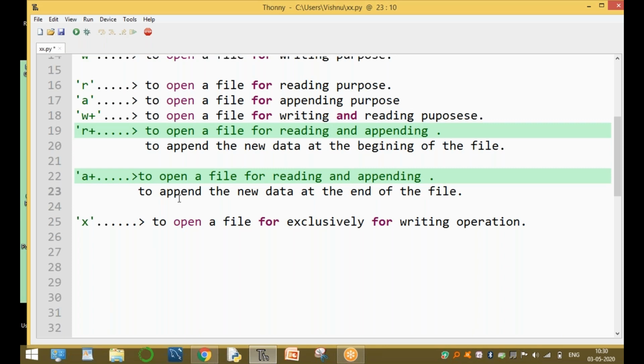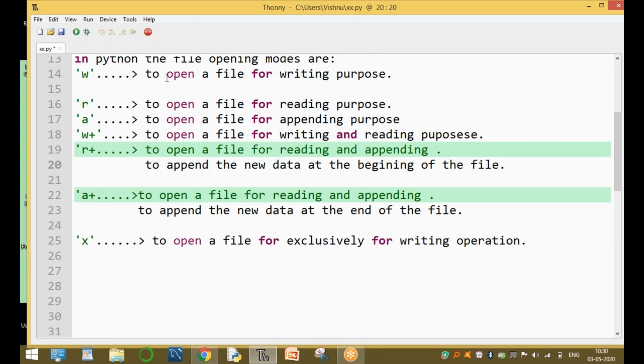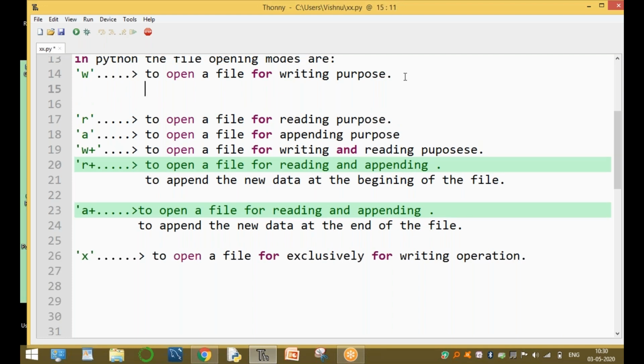Here, to open a file for new data at the end of the file or the beginning of the file, these are the open modes. In W mode, the file is opened only for writing purpose. That means if the file already exists, what happens?